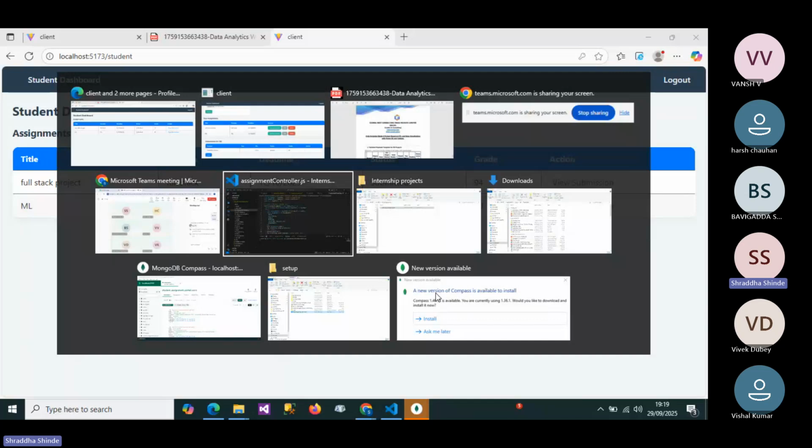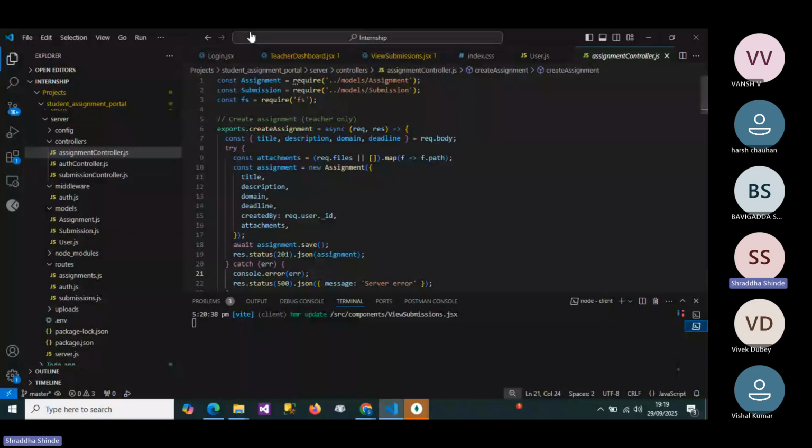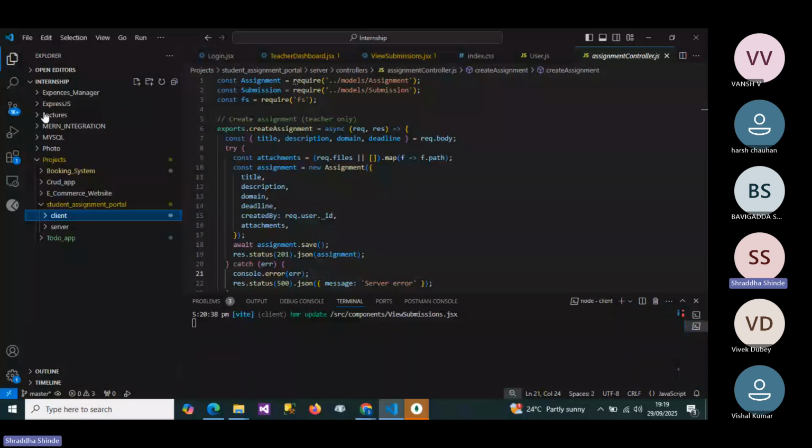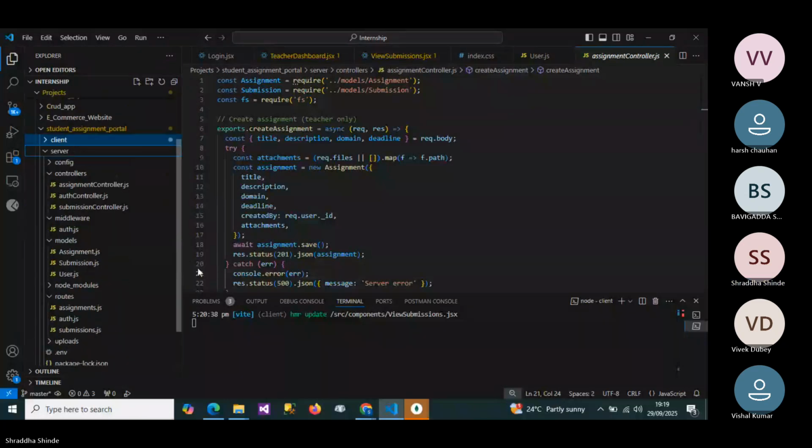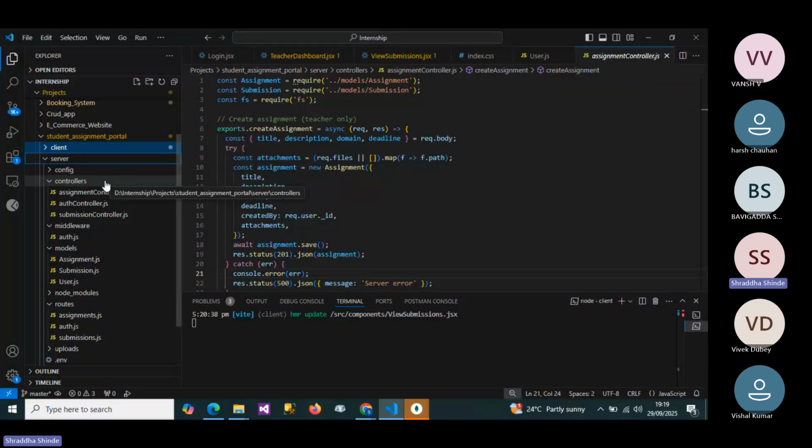So in the code part, there is one main folder, student assignment portal, and there are two parts, client and the server. In the server part, we use it for the backend. I use the controllers, middlewares, models, routes.